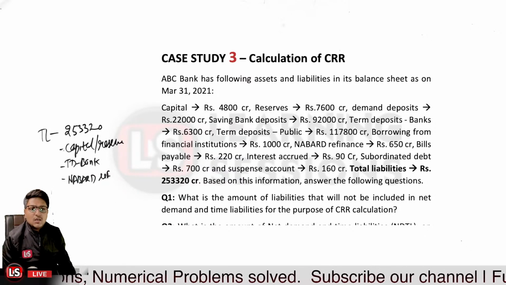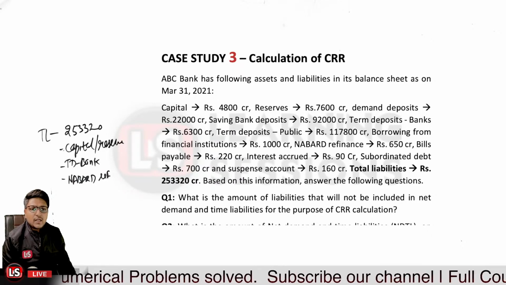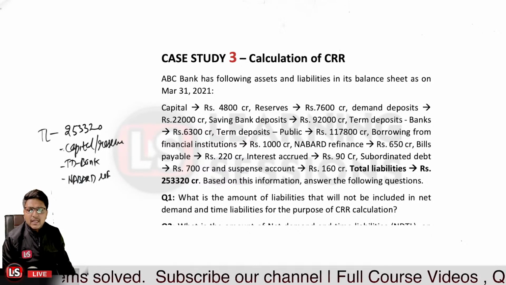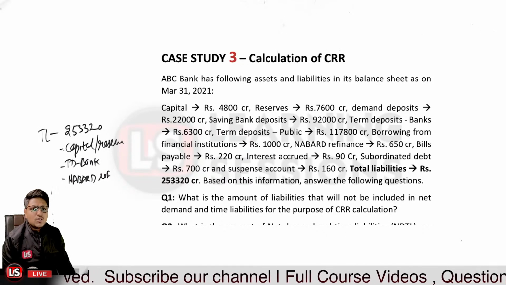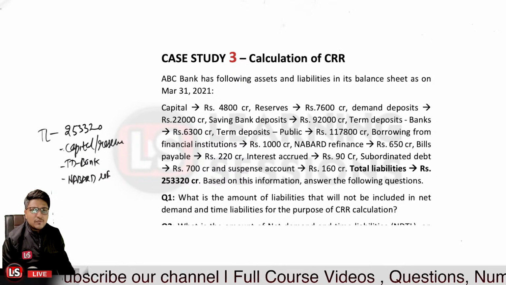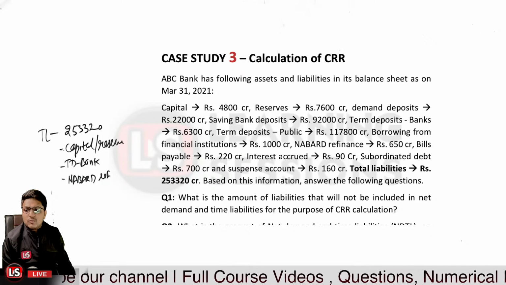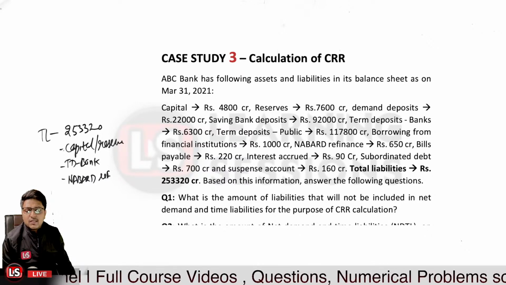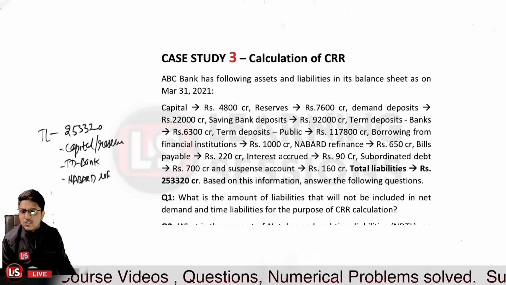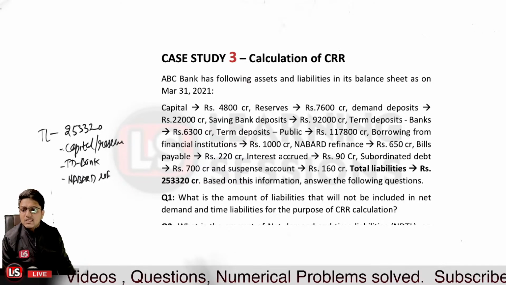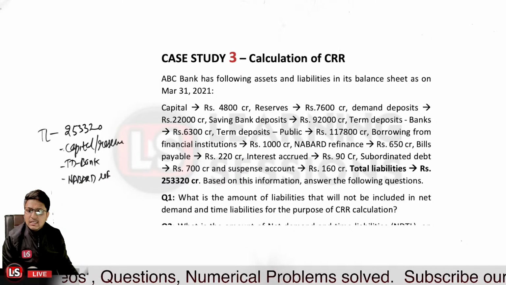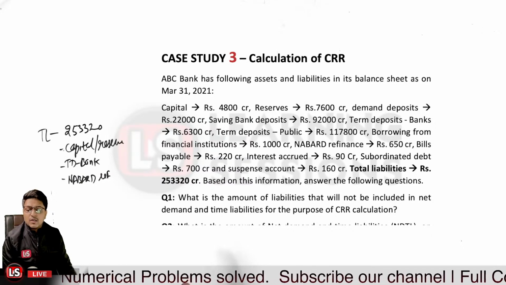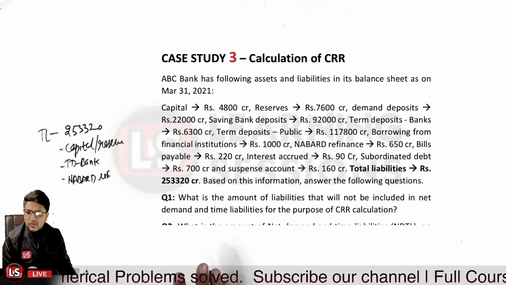If there is any bill you have rediscounted by any bank with an eligible financial institution or with the Reserve Bank of India, those will also not be part of it. Also, if the bank has received any amount from the ECGC, or any amount from the DICGC, that is also not to be covered.